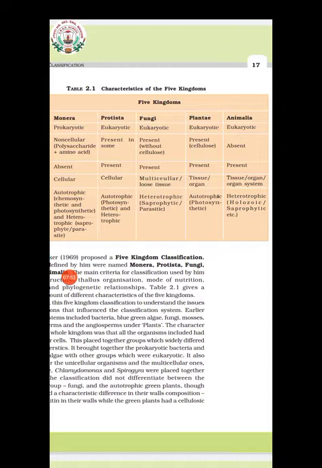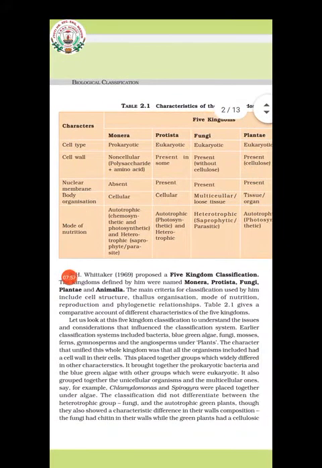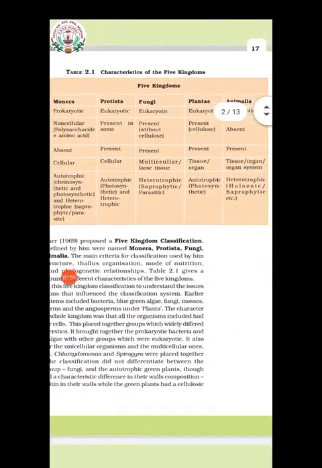It is having a special substance known as chitin. Then the nuclear membrane is present, they are having multicellular or loose tissue level of organization. They are heterotrophic, strictly heterotrophic, either saprophytic or parasitic. Okay, then kingdom Plantae.